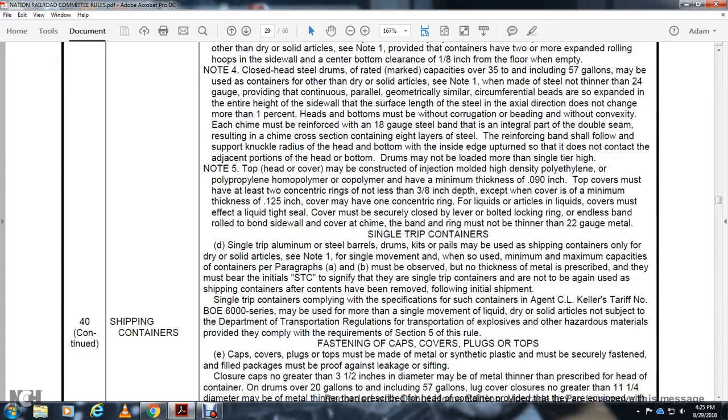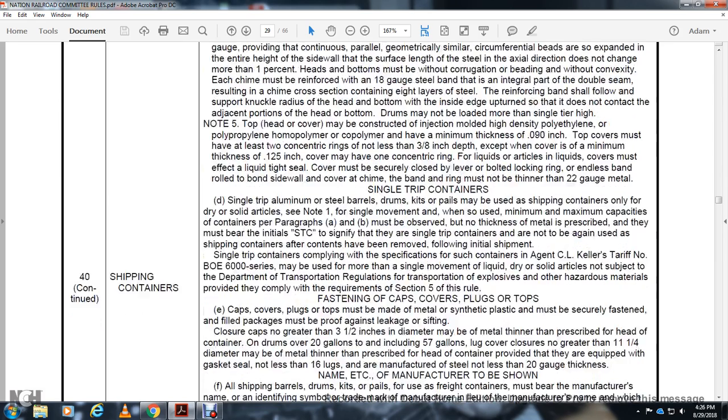Alright, note 5. Top and head cover may be constructed with an injection mold with a high-density polyethylene, polypropylene, homopolymer, copolymer. Heavy minimum thickness for the 90,000 inch top covers must have at least 2 concentric rings not less than 3/8 of an inch depth, except for the cover the minimum thickness of 125,000 inch cover that have the concentric ring. For liquids, liquids cover the more effective liquid type seal. The cover may be securely closed by a levered and bolted lock ring, endless band, rolled band sideways cover chime, and the band ring must be no thinner than 22 gauge metal.